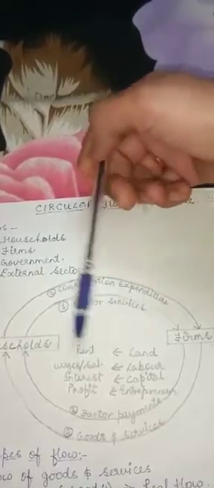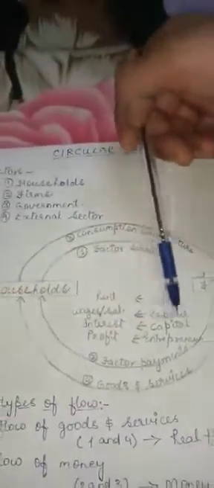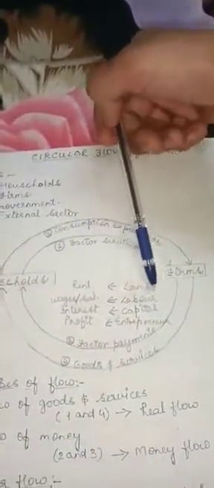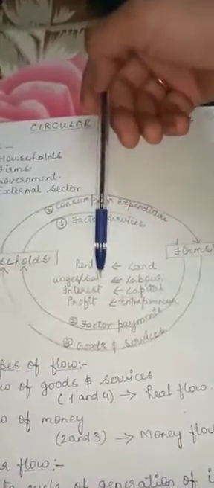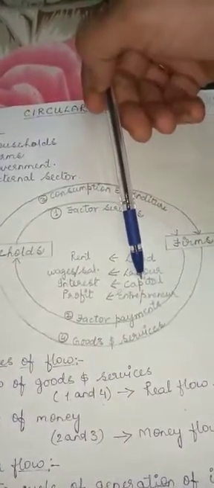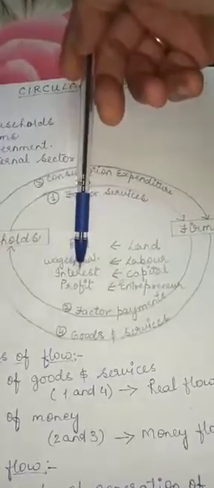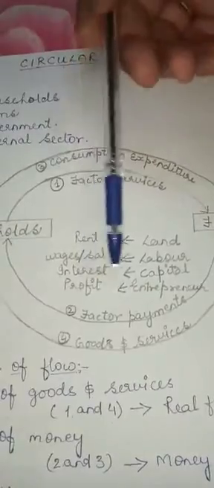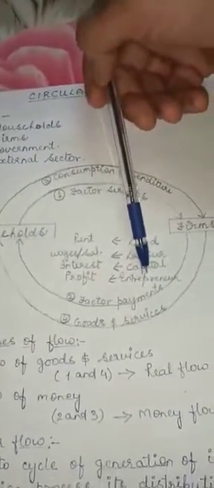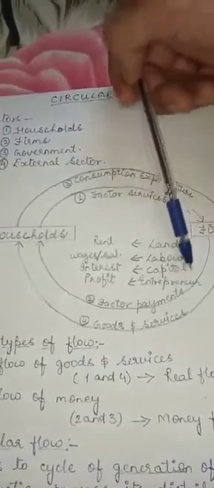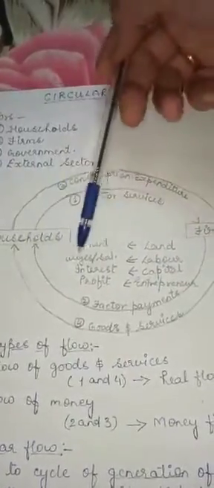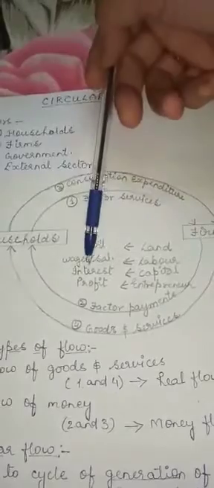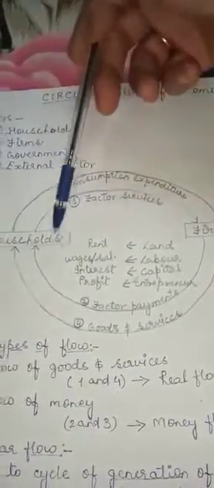For the land provided by the households, the firms pay rent. For the labor provided by the households, the firms make payment in the form of wages or salaries. The capital is paid in the form of interest, and whatever is left after making payment of these three is called the profit, and profit belongs to the entrepreneur. In this way the firms make the factor payments to the households, and all this remuneration makes the income of the households.